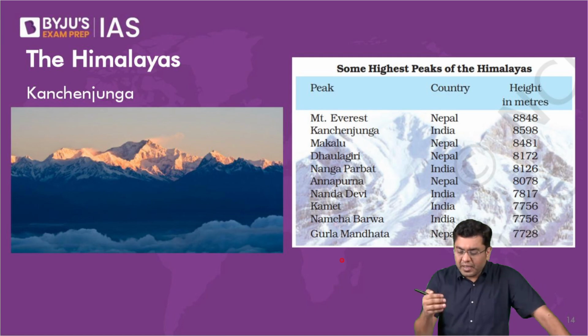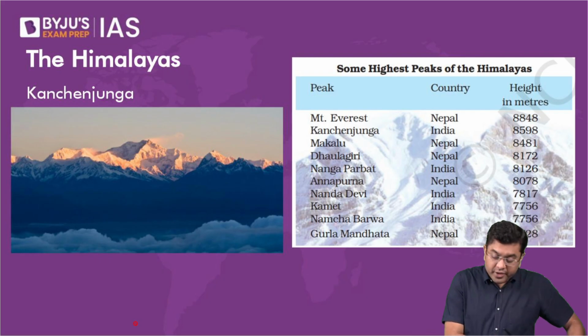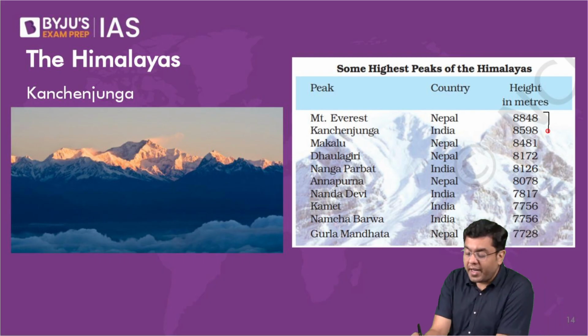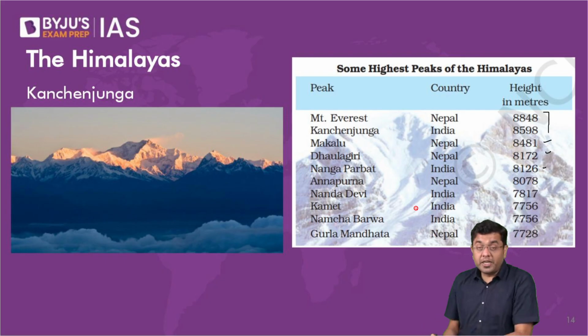Now, these are a few of the tallest peaks out there. In the region of the Great Himalayas, you have Mount Everest, right? 8848. Then Kanchenjunga, the third tallest peak in the world, 8598. Makalu, Dhaulagiri, Nanga Parbat, Annapurna, which is considered to be one of the most punishing mountains when it comes to climbing.